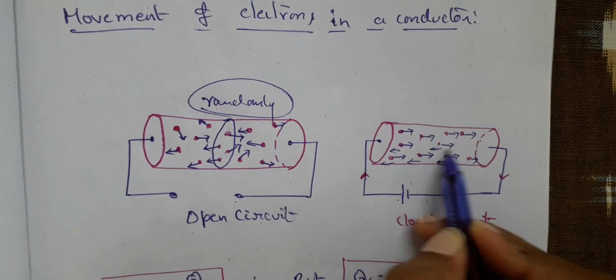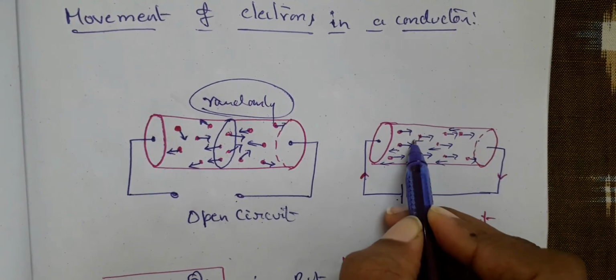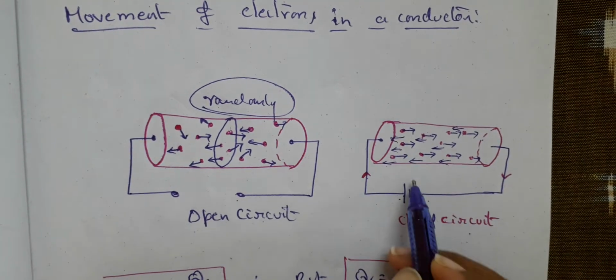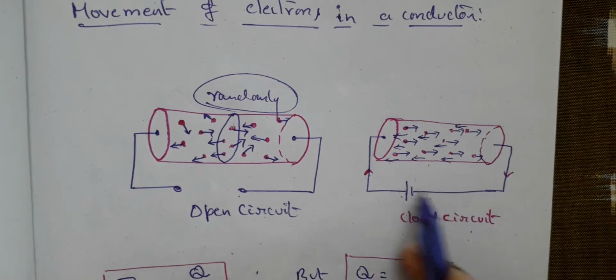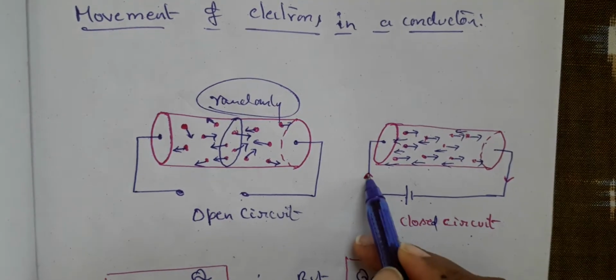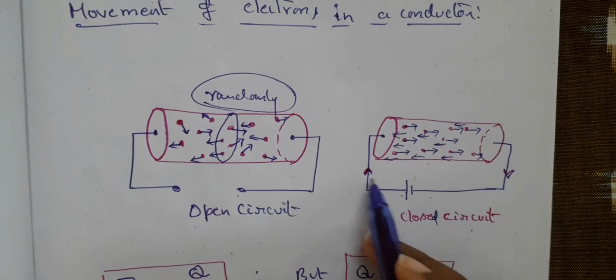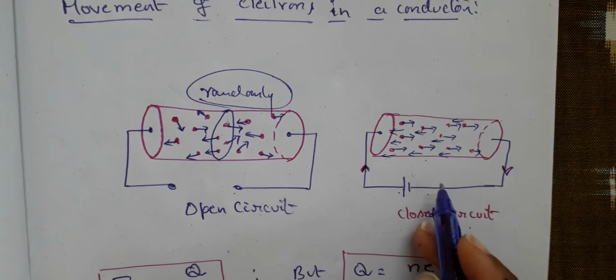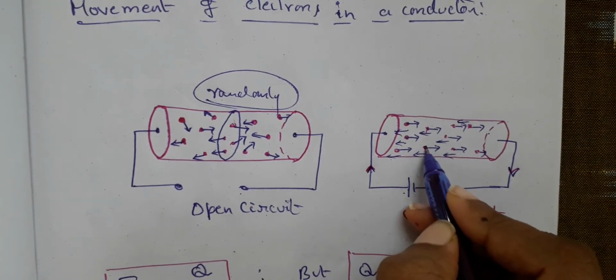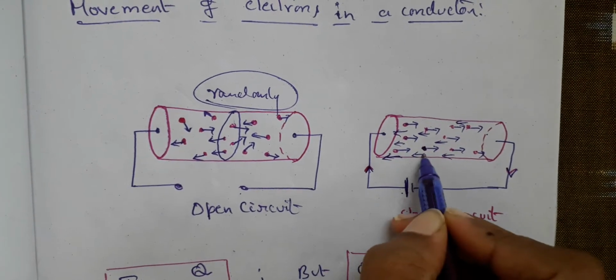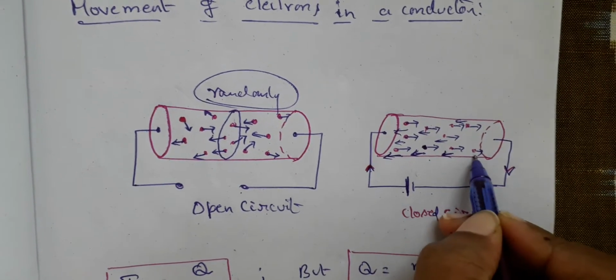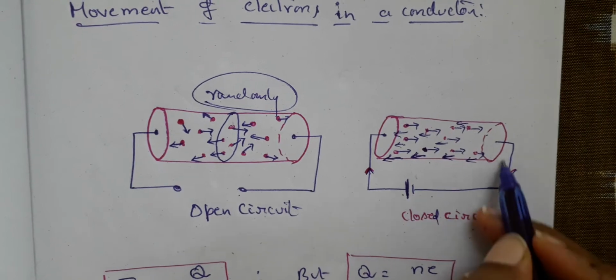But whenever we talk about the current, the direction of current is always opposite to the direction of the motion of electrons. So this will explain the direction of current, whereas how the electrons move. Electron is negatively charged. Here you have a positive plate. So electrons always tend to move towards the positive plate, away from the negative plate.